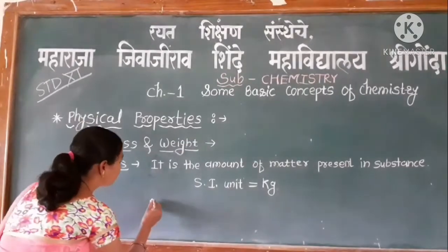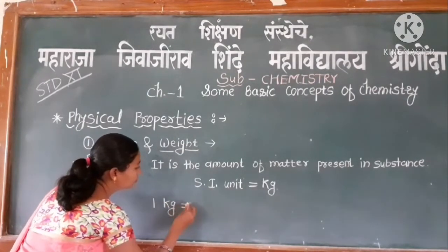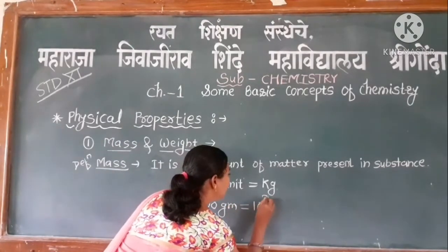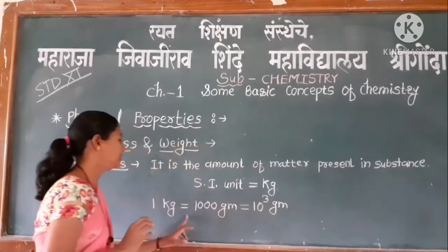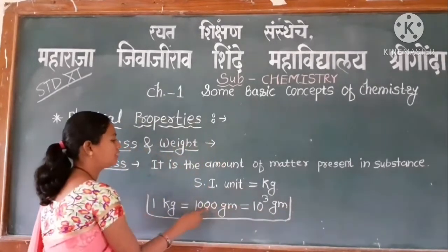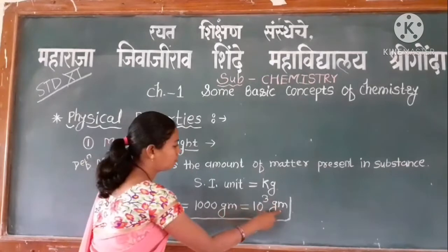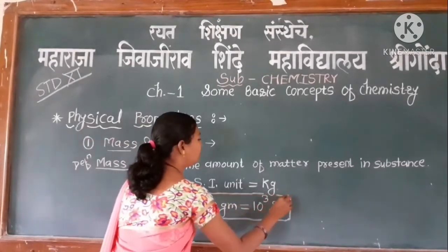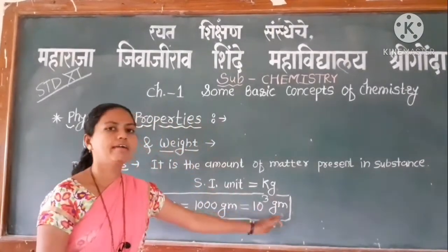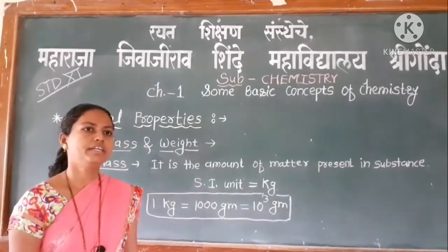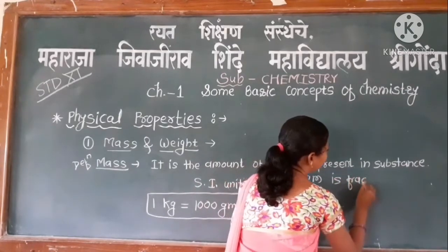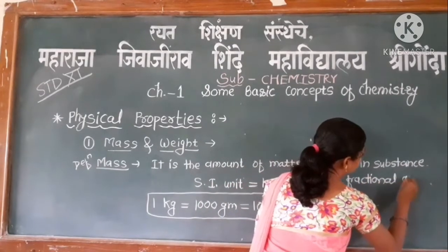We know that 1 kilogram is equal to 1000 gram, which is 10 raised to 3 gram. There are 3 zeros, therefore 10 raised to 3 gram. The gram is a fractional quantity. We often use gram for measurement of small quantities of chemicals.